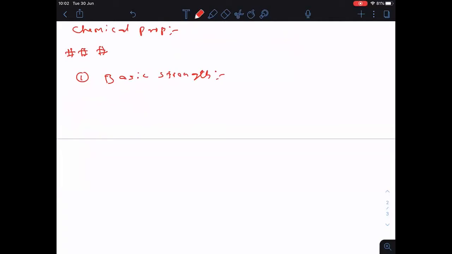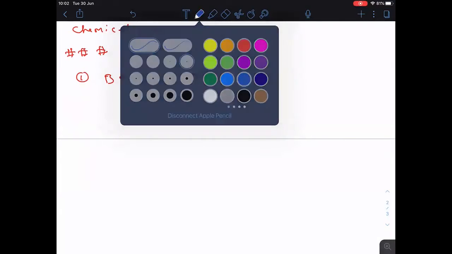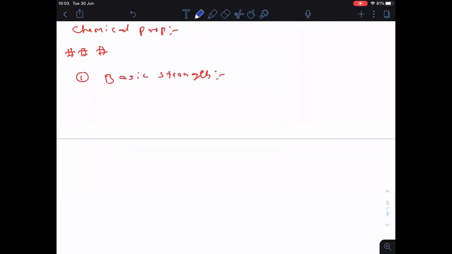Basic strength of amines. Now, in the 11th class chemistry, you might have studied about the three important theories in the ionic equilibrium chapter, called acids and bases.